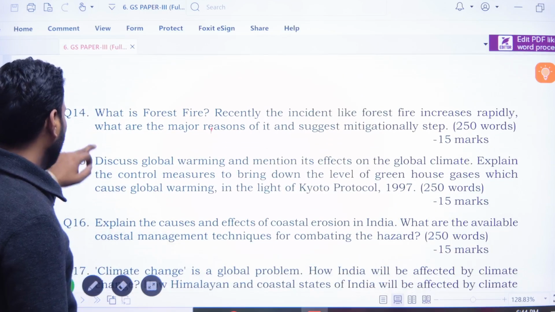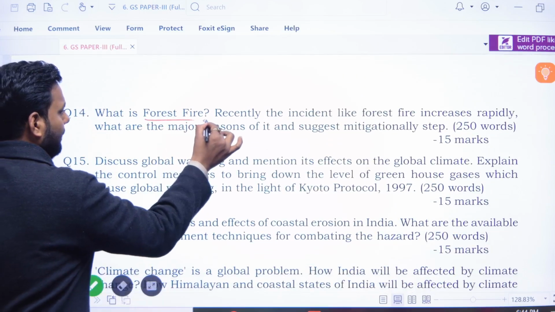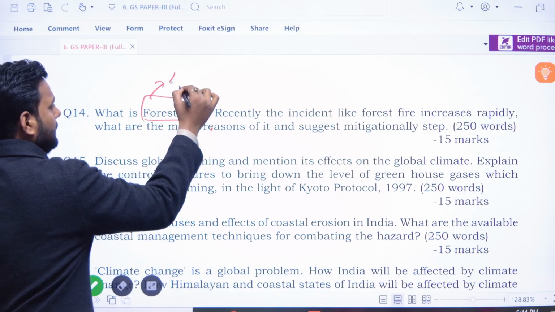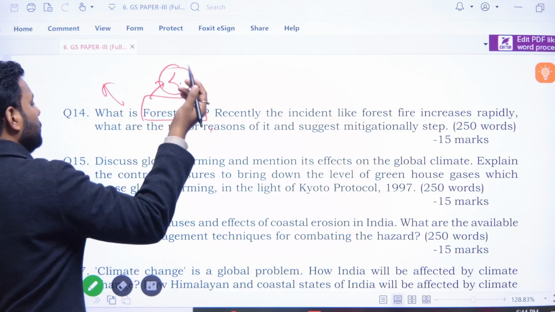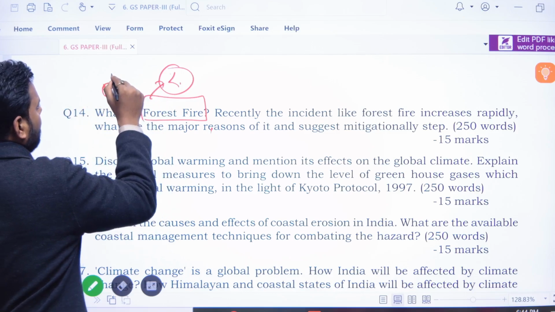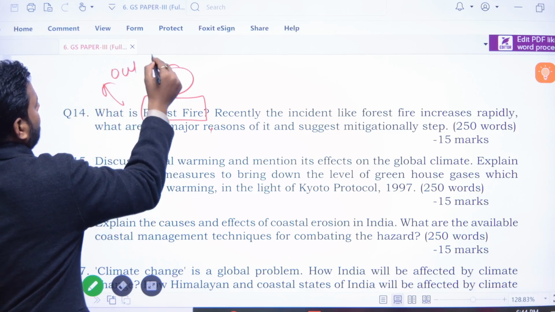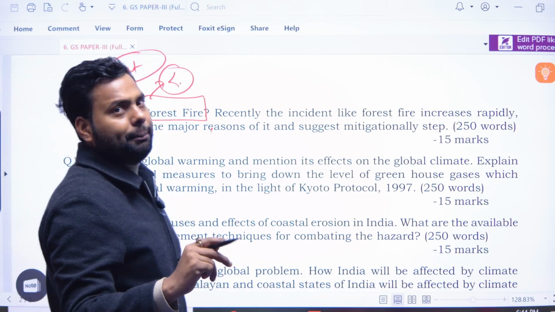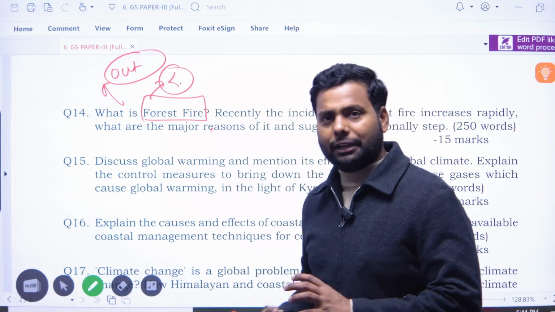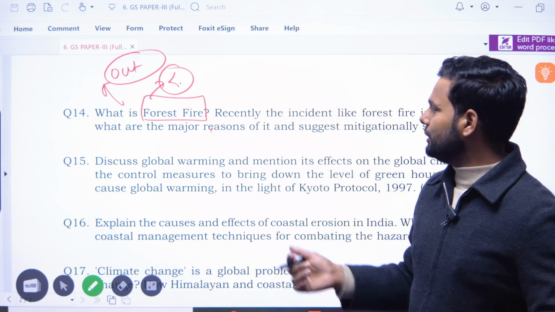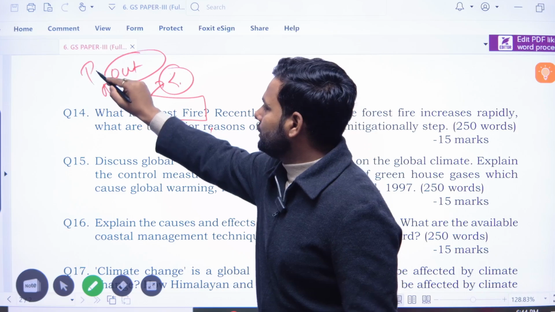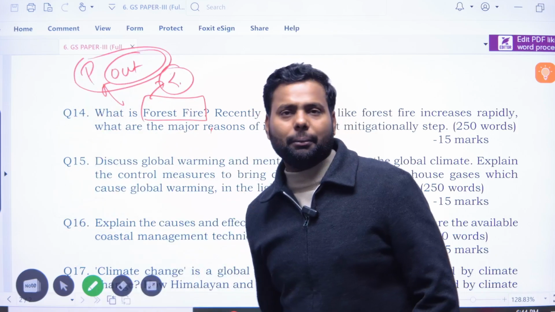Now, what is forest fire? This question has a very high chance of coming this year. I would mention that there is a 99% probability of this question coming in the upcoming APSC mains.